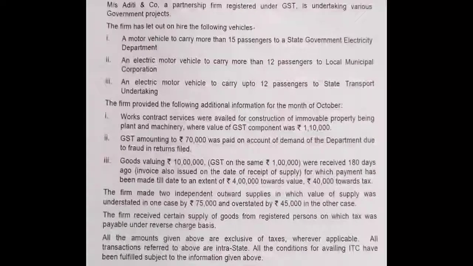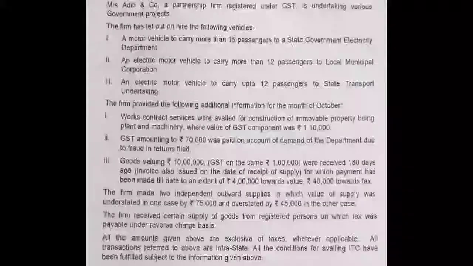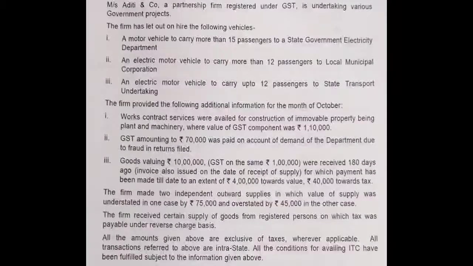Hello students, today we are going to solve one important problem in taxation under indirect taxes for CA Intermediate Group 1. The question is, Mrs. Aditi and Company, a partnership firm registered under GST, is undertaking various government projects. So here Aditi and Company is an assessee, registered under GST.